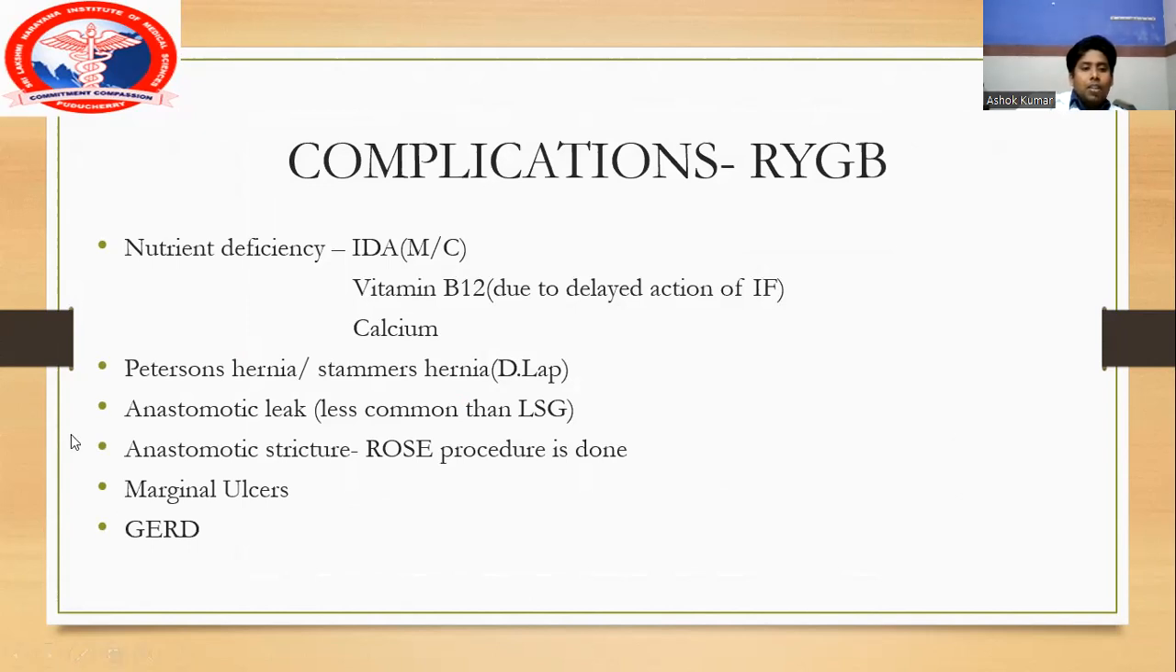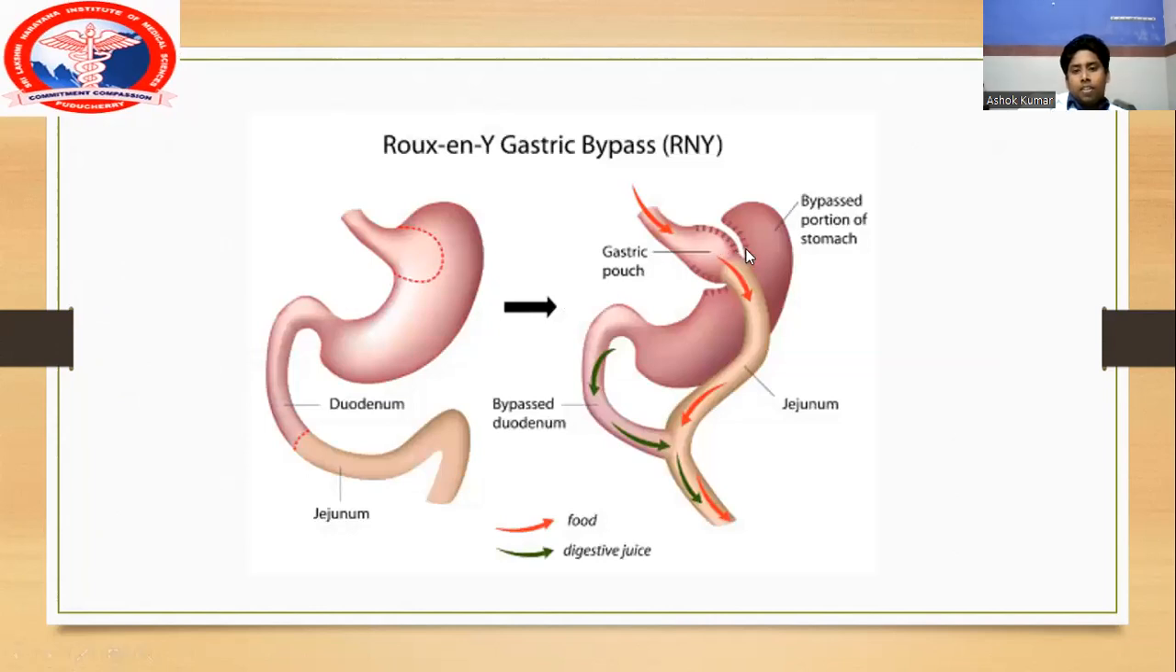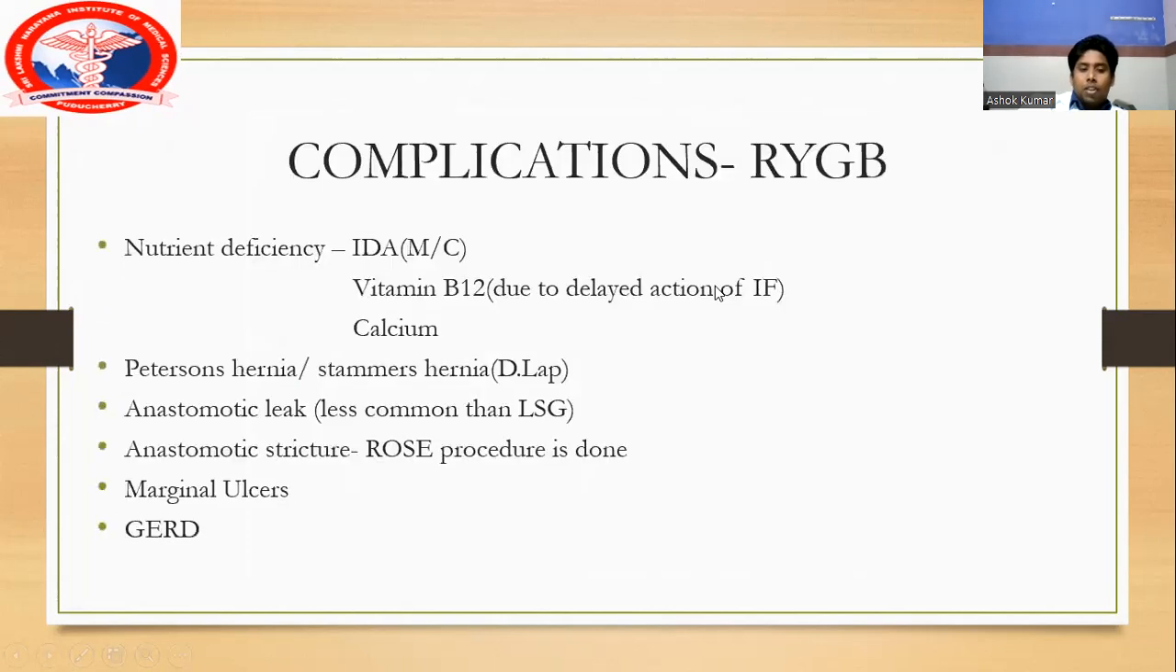And the other complication is anastomotic leak. So anastomotic leak is very less common when compared to laparoscopic sleeve gastrectomy. And the next thing is anastomotic stricture. The most common site for anastomotic stricture is this region, where gastrojejunal anastomosis has been done using circular staplers, and this region is more prone to anastomotic stricture.